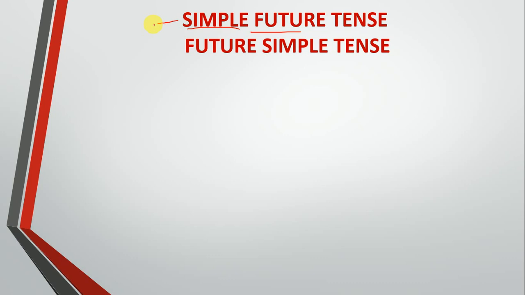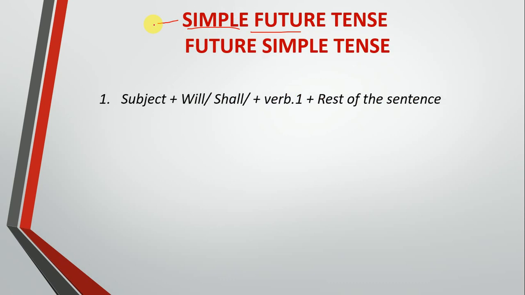And what do you call tense? You know, I defined the tense in all the videos, right? Similarly, the structure of simple future tense is a little bit more complicated than the other tenses, because it has almost three structures, but we will be studying 2 structures here. It has one more structure, which is to be plus verb, which is also recognized with the simple future tense. So the first structure is subject plus will or shall plus verb 1 in the base form of the verb, and then we have be going to plus verb first form.